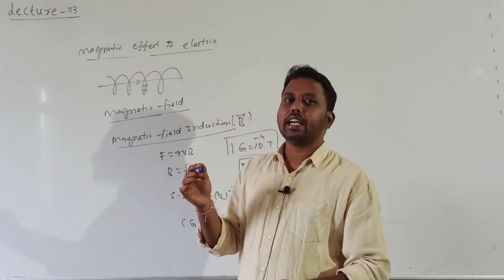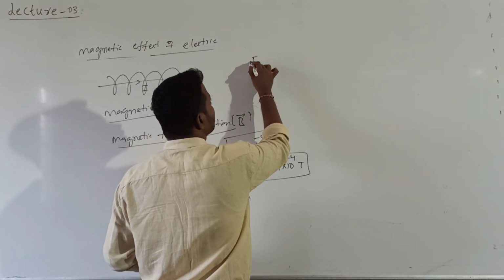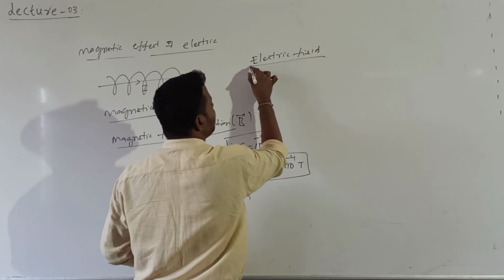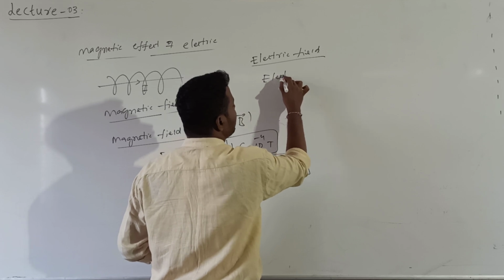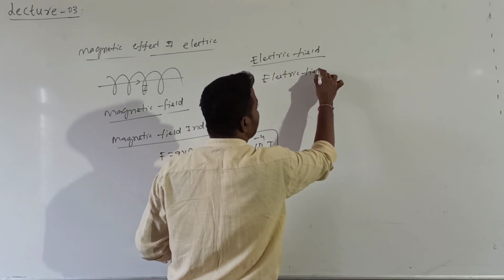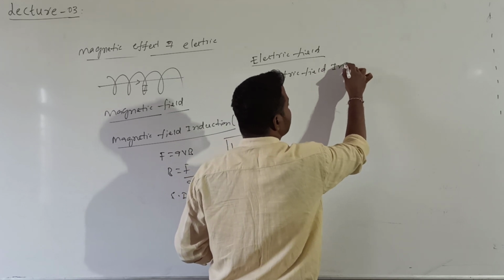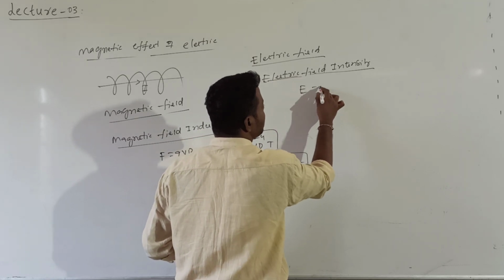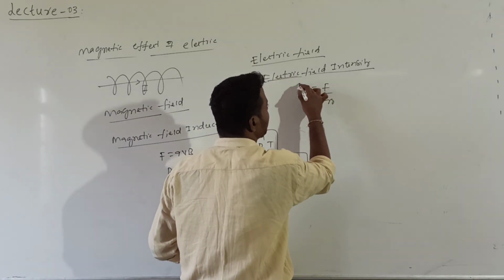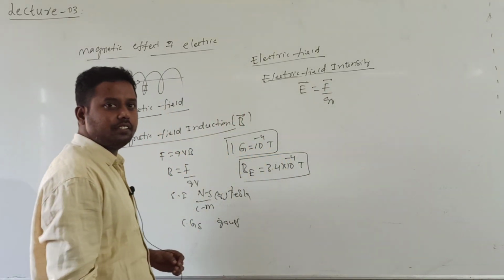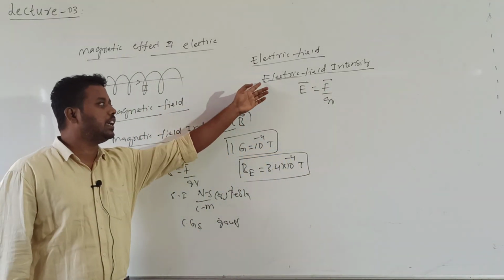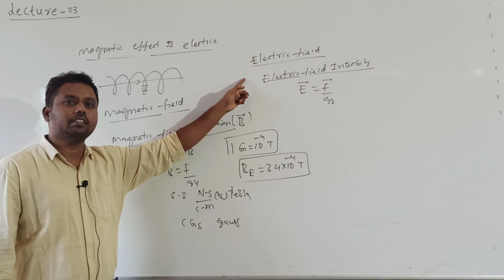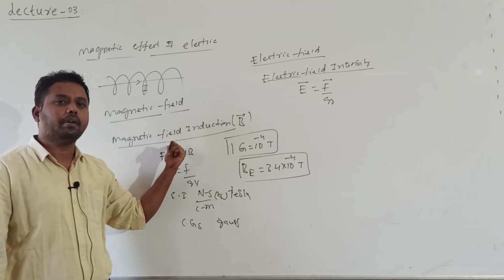If I consider electric field, it is generally represented by a vector called electric field intensity. What is electric field intensity? It is given by E is equal to F by Q naught. Correct? Here also, what are the similarities between B bar and E bar? That is also a vector, this is also a vector. That is representing the electric field, this is representing the magnetic field.